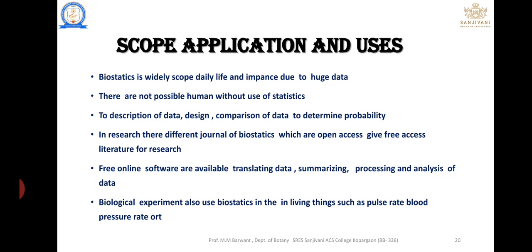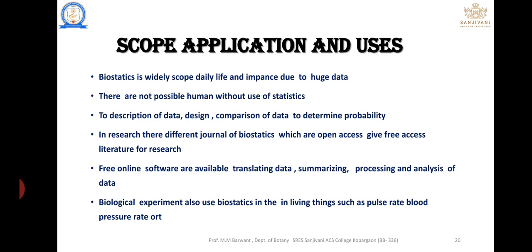Before starting this chapter, in the previous video we learned about linear and non-linear functions, frequency distribution, their problems and their solutions. In this video, we are going to start the last topic, that is the scope, application, and uses of biostatistics. Let's see the difference between scope, application, and uses.